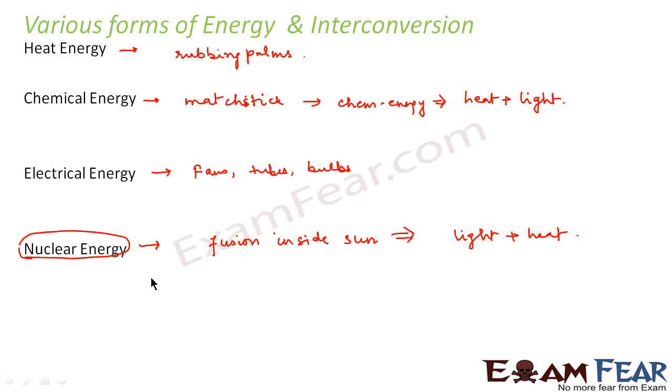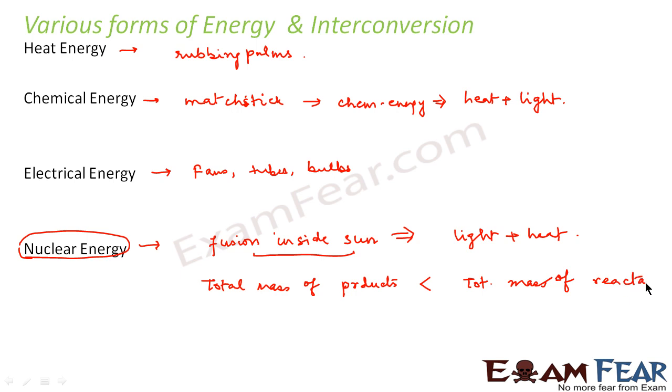Now, when I talk of nuclear energy, there is something important which I would like to mention. In nuclear fusion, for example, inside the sun, two nuclei fuse together to form a heavier nucleus, right? And some energy is released. So why is some energy released? Because the total mass of products is less than the total mass of reactants. I hope you are acquainted with these terminologies, products, reactants, in your chemistry.